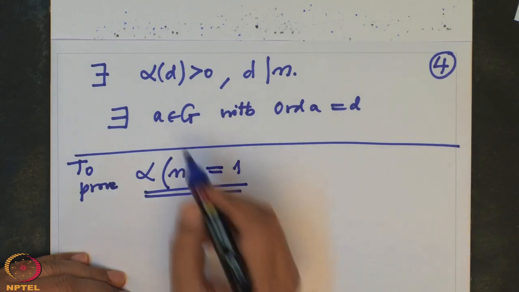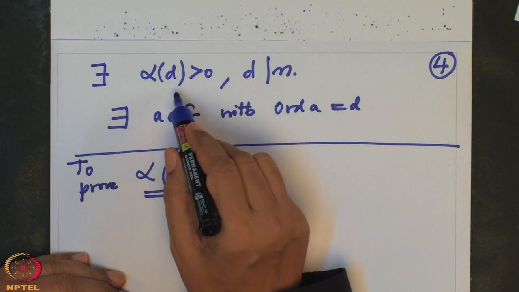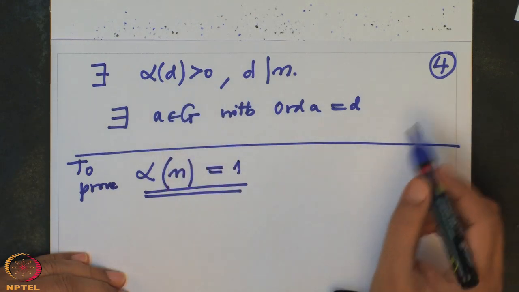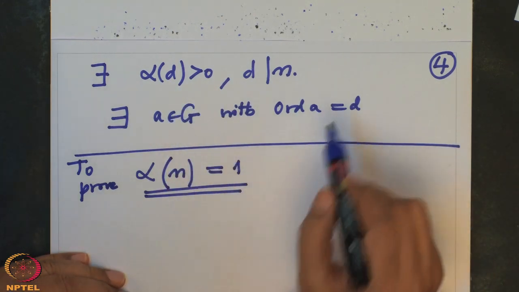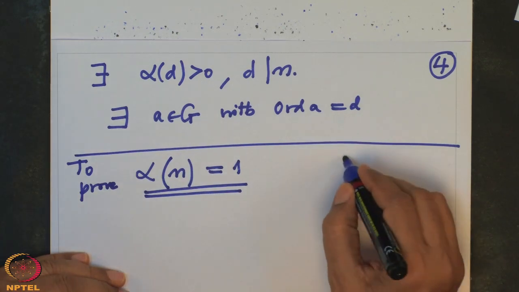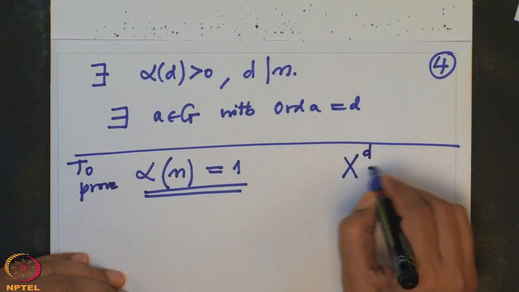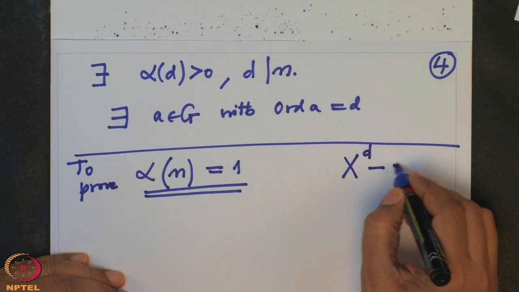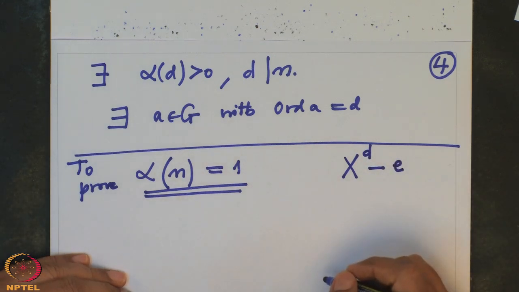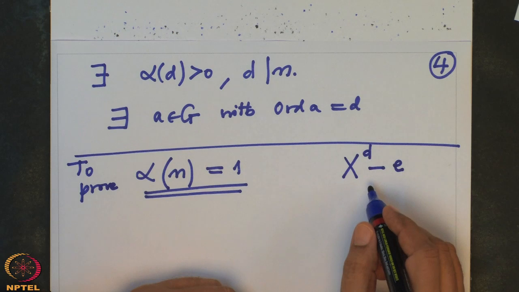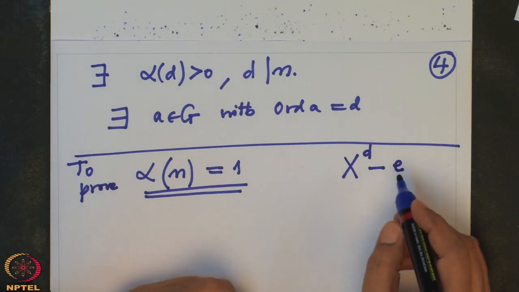Alright, so if there is some D so that alpha D is positive and there is an element of order D, then what happens? Then look at this equation, x to the power D minus identity. In this equation, definitely therefore